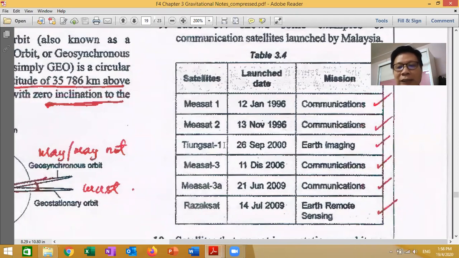Then we have Geosynchronous 2000 for Earth imaging, taking the pictures of Earth. Then we have Measat 3, 2006, and so on. And 2009 is the Razak site. This is for Earth remote sensing. This is very important.